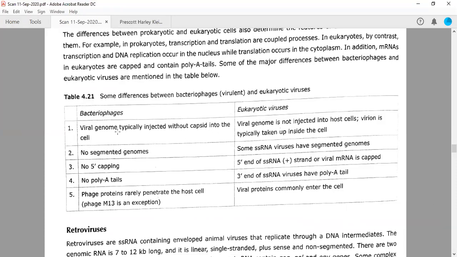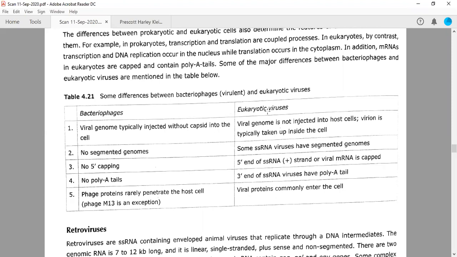If you remember, the bacteriophages, for example, lambda phage or M13, do not enter completely, because you know the size of a bacterial cell is less in comparison to the animal cell, therefore it will not be able to accommodate the complete viral particle. Therefore, generally only the genomic portion is injected into the cytoplasm, not the capsid part. So the capsid will remain outside, the genome will go inside, and then it will make several copies.